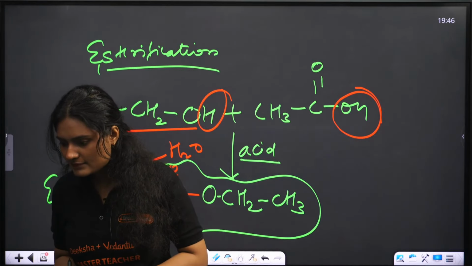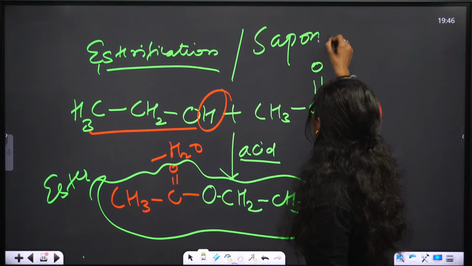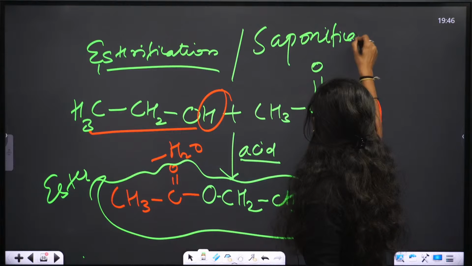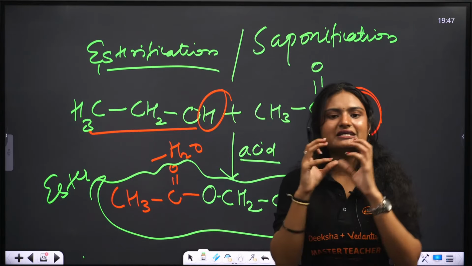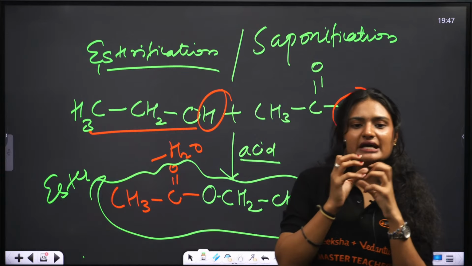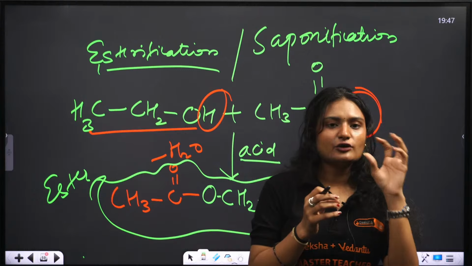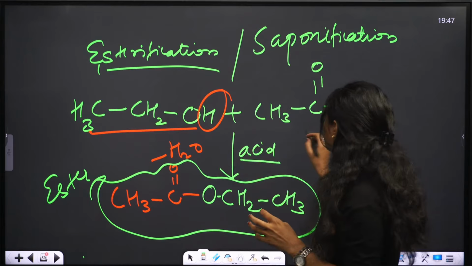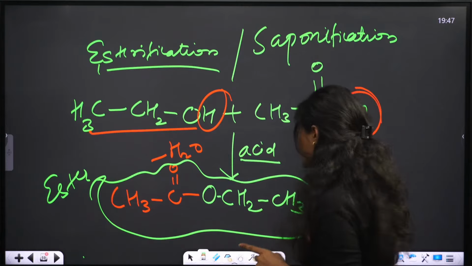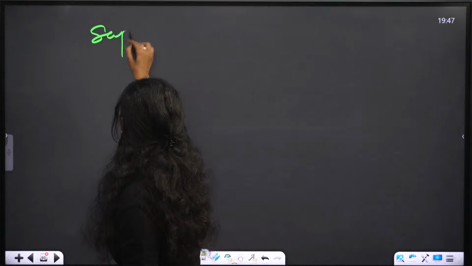Yes, ester is a functional group, correct. So if you reverse this reaction, let me just write saponification here. It is the reverse of esterification. So when an ester reacts with base, we get an alcohol and salt of carboxylic acid. Let me do it.